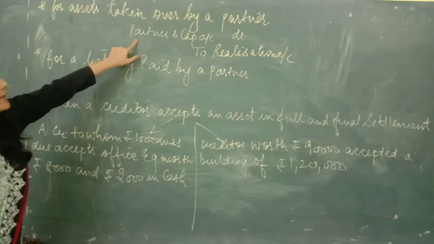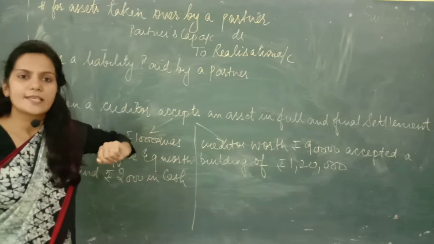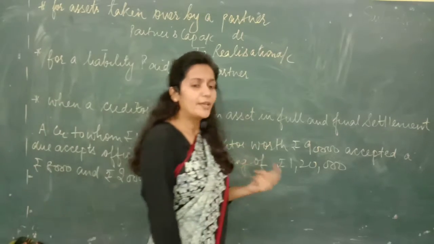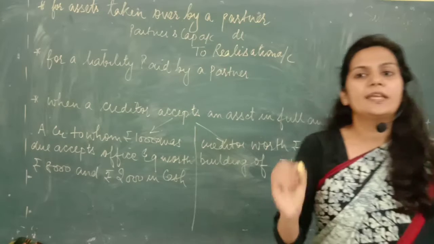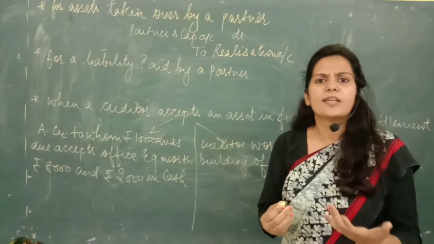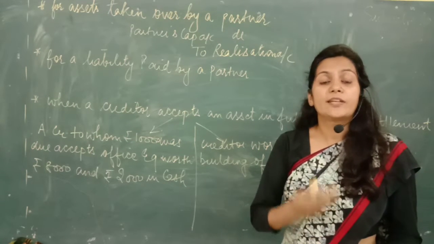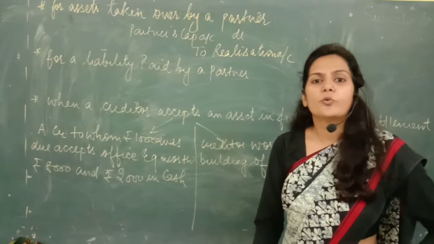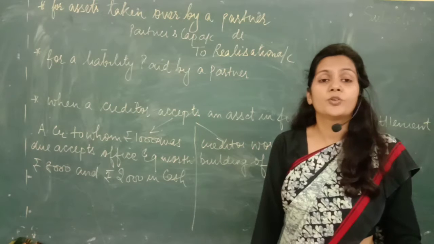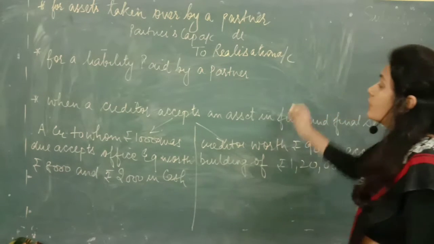Why are we debiting partner's capital account here? First of all, he is going to receive the asset. Secondly, his claim in the company would get decreased. What do I mean with this statement? Claim in the company gets decreased means you know that if you as a partner invest some money in the company, then for what purpose? You know this thing very well that when the firm gets dissolved, you are going to get the money back which you have invested. It may be less than what you have invested or it may be more than what you have invested. So now what are you doing?